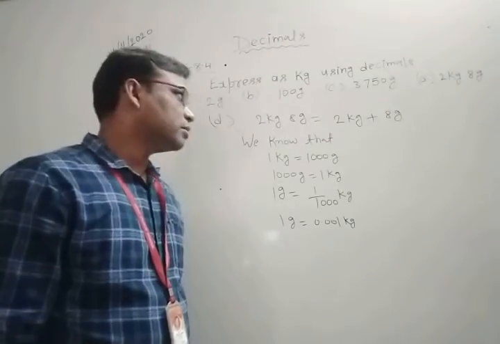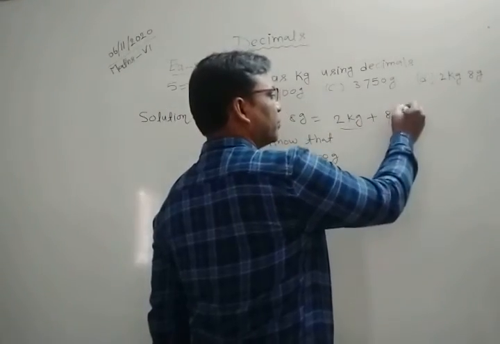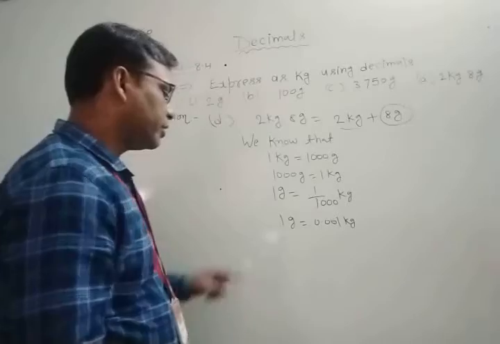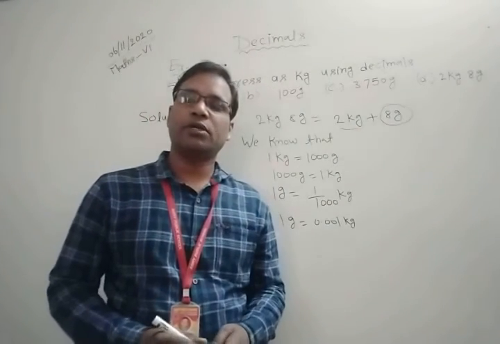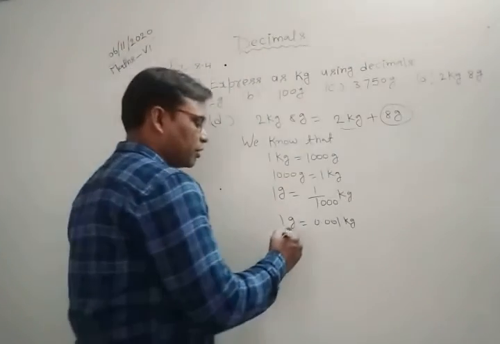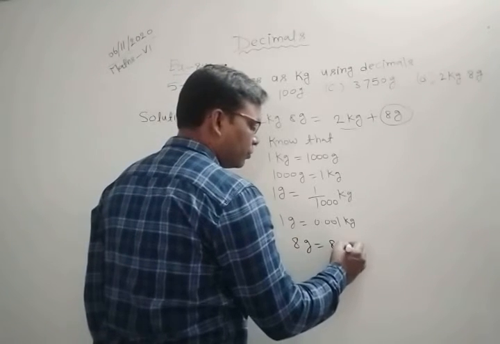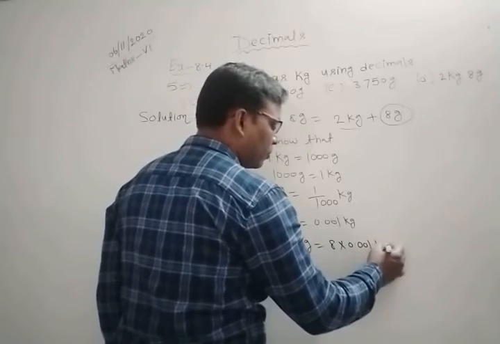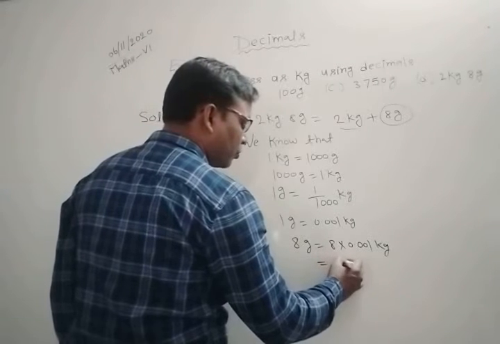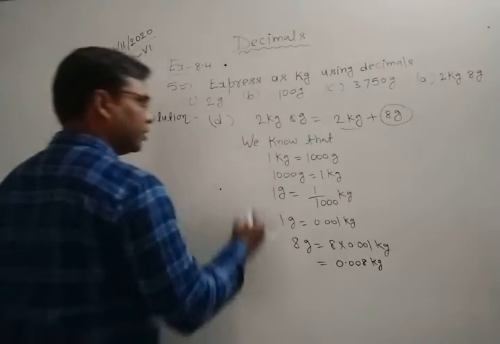0.001 kilograms, but we have here 8 grams. So we convert, because this is in kg, so we convert only this part 8 grams. So we convert 8 grams as a kilograms. So here you can see we find that 1 gram is equal to 0.001 kilogram. So 8 gram is equal to 8 into 0.001 kg. ठीक है? So this is equal to 0.008 kg. ठीक है?